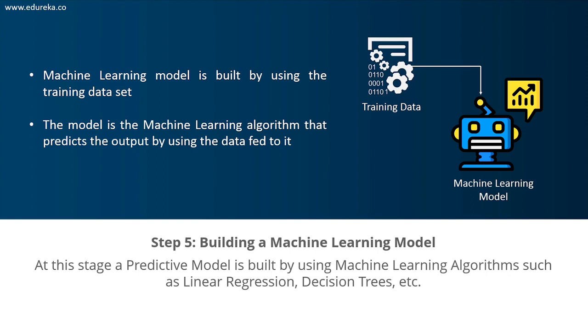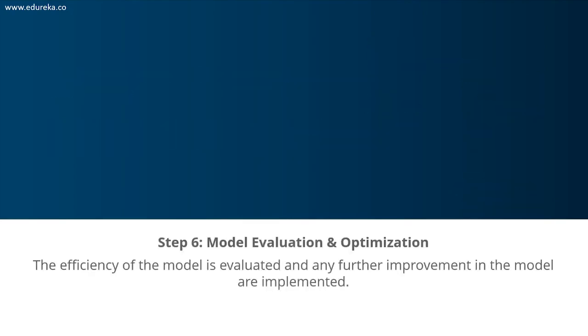But anyway, choosing the right algorithm will depend on several factors, right? It depends on the type of problem you're trying to solve, the data set, and the level of complexity of the problem. In the upcoming sections, we'll discuss all the different types of problems that can be solved by using machine learning. Moving on to step number 6, we have model evaluation and optimization.